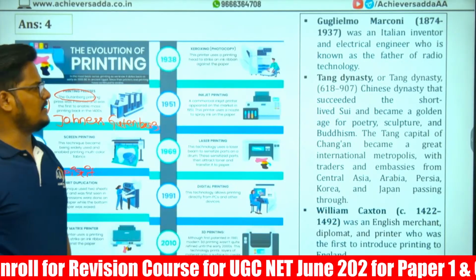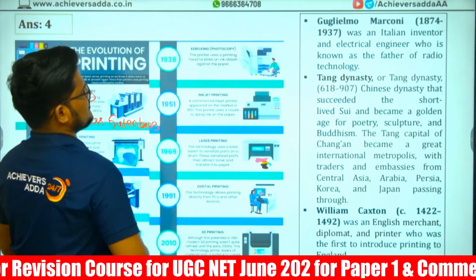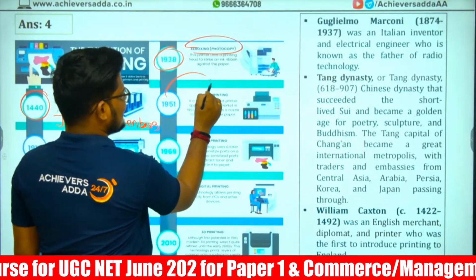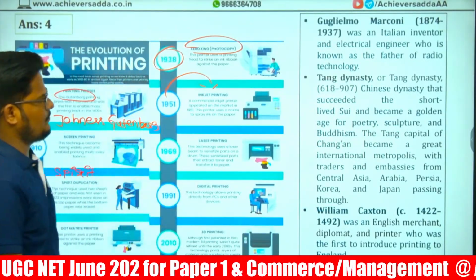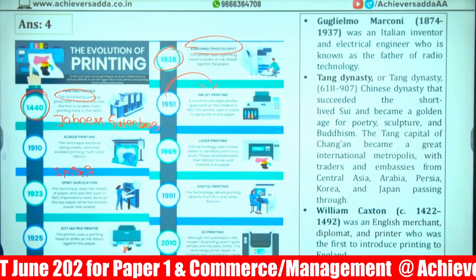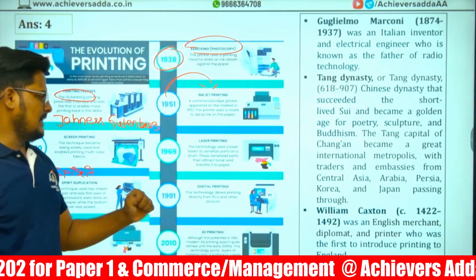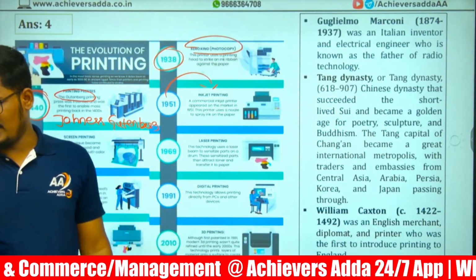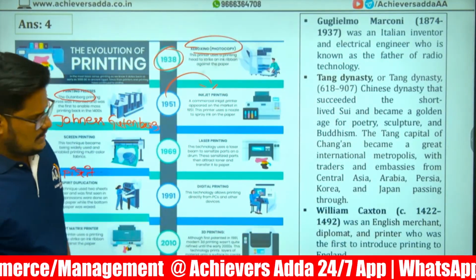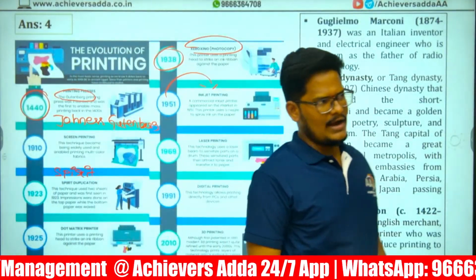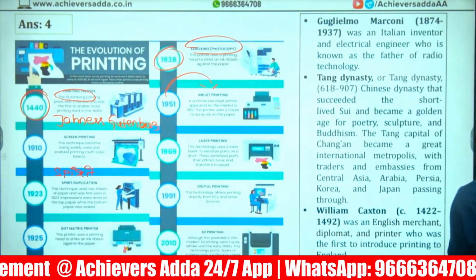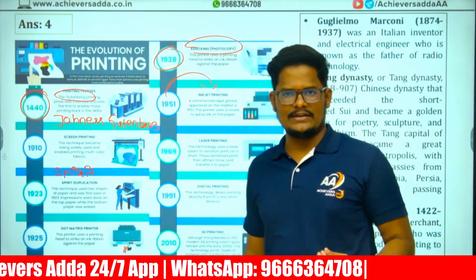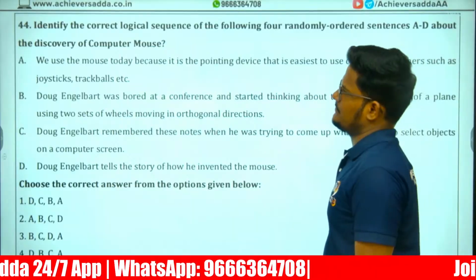Dot matrix printer. After that, Xerox machine, photocopy machine, Xerox, 1938. After that, inkjet printing. After that, laser printing. Next, digital printing. Now we are in 3D printing. The first printing press is in Goa, and here the printing evolution started, with Johannes Gutenberg being the one who initiated this.